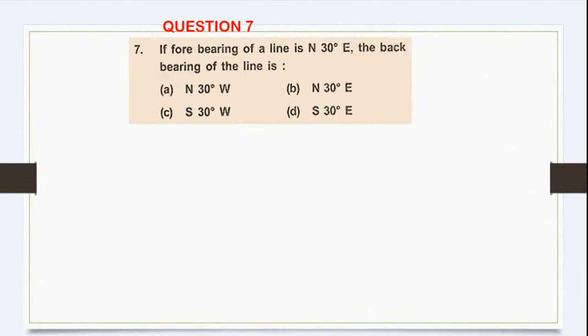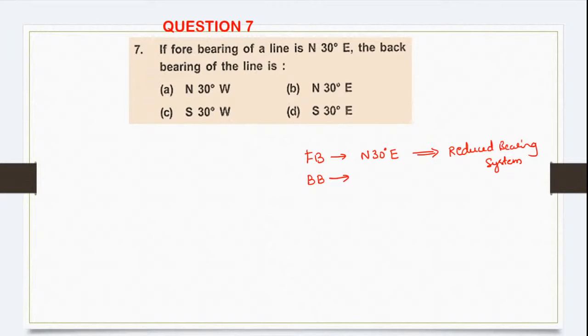Question number 7. So they have given the forebearing of a line which is north 30 degree east. Now they're asking us to find the back bearing. See, this is in which system? This is in reduced bearing system. The angle measured here is in reduced bearing system.